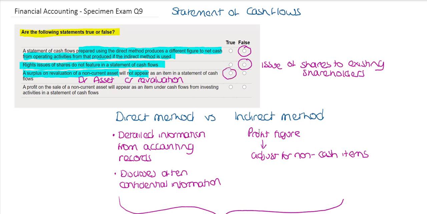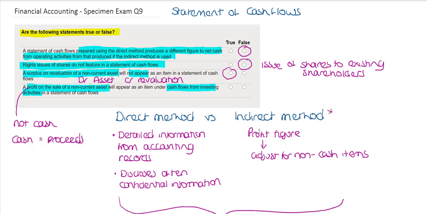Finally, the last statement says that a profit on the sale of a non-current asset will appear as an item under cash flows from investing activities in the statement of cash flows. Our profit figure does not equate to cash. When looking at a disposal of a non-current asset, in that transaction, the cash element is the proceeds.